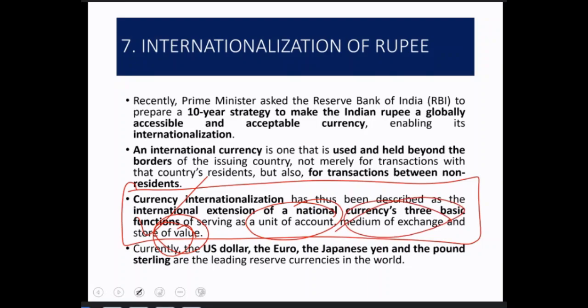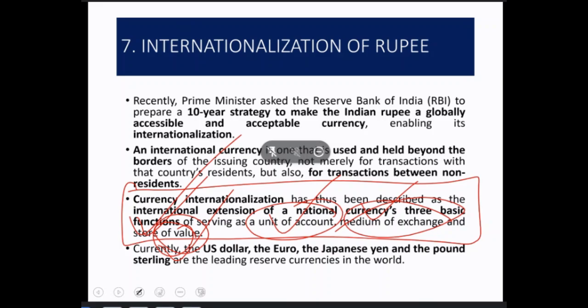That means if you want to buy something with rupees, then in the US, in America, or in England, or anywhere in the world, they should accept the rupee as a medium of exchange. That is accepting the medium of exchange. So for the internationalization of your currency, these are the three basic foundation values, or they can be called foundation functions. If these three functions are fulfilled, then that particular currency can be called an international currency.